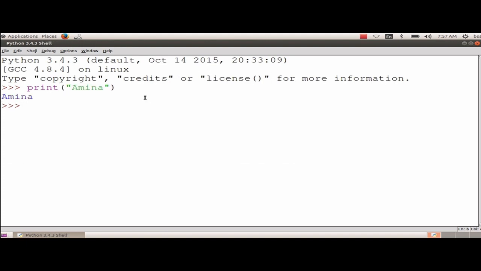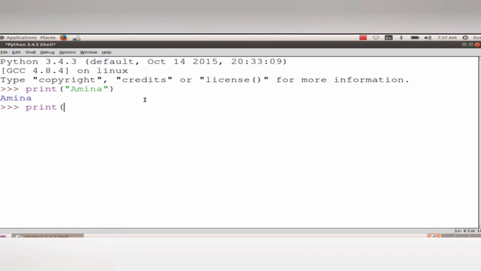And if you need to print numbers, you can directly use them within the brackets. It will display the number. So, any content inside double quotes is known as a string.